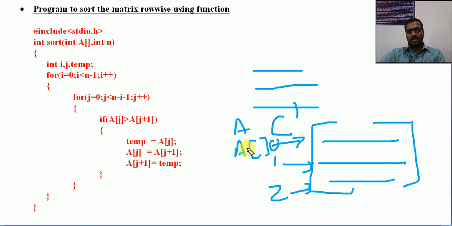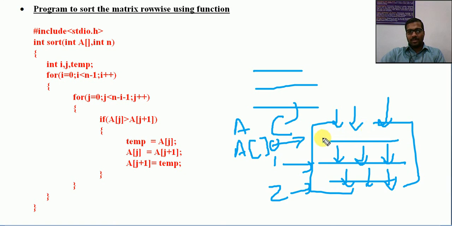A two-dimensional array will be like this, a of this one, this one. This is the row number and this is the column number. The 0th row is to be sorted. So for the 0th row we need to do this sorting on these elements. We can follow the same bubble sorting here also. First row, next one, again take each j element or column element, do sorting. Then second row, again do the same process. So separately, if this is the matrix order, I need to call the sort 3 times.